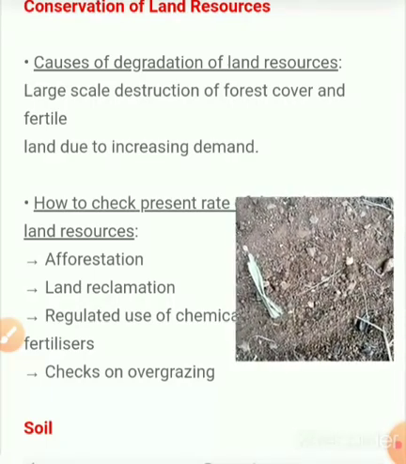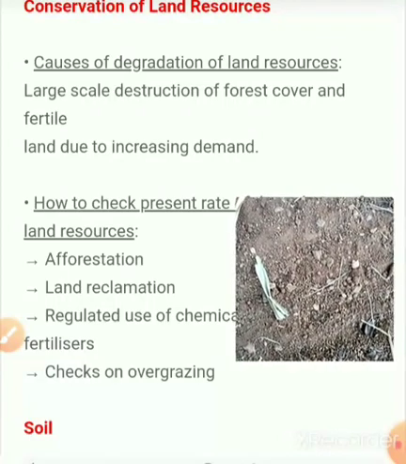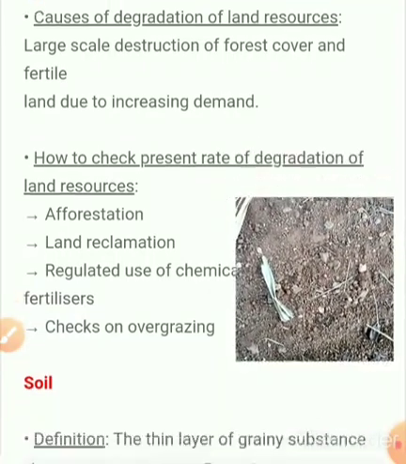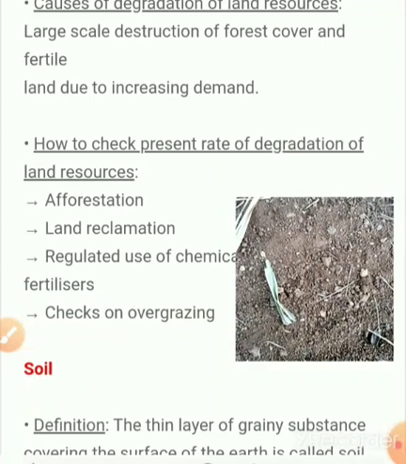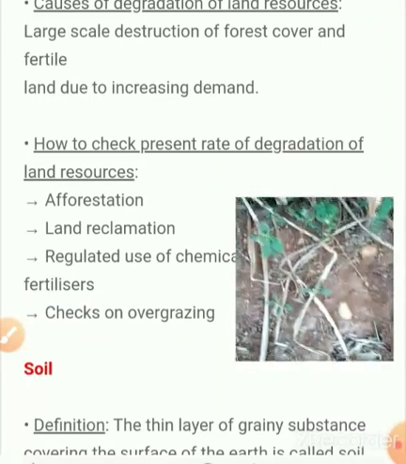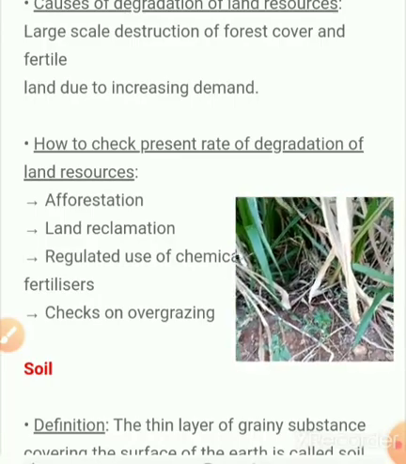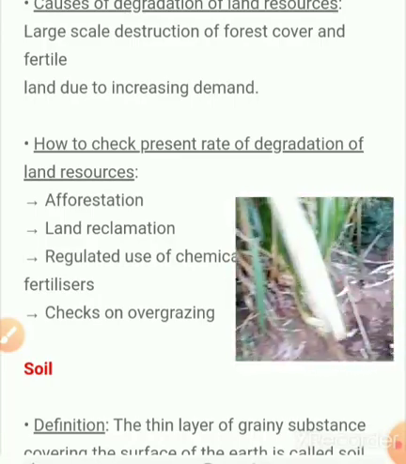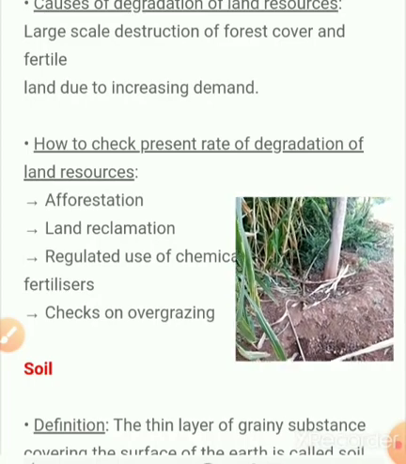Then again soil we want to study. We want to study about soil, how we are making use of it. Then factors of soil, what all things we can see, small stones and all, that we want to study. Then degradation of soil as well as conservation of soil.